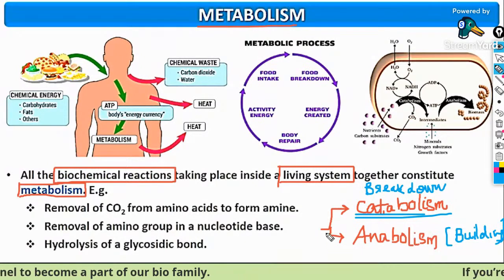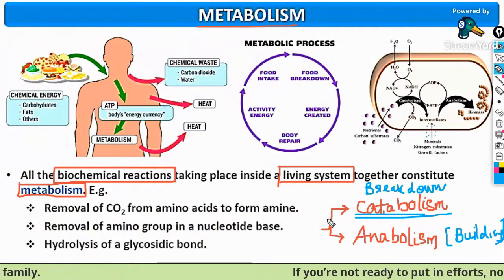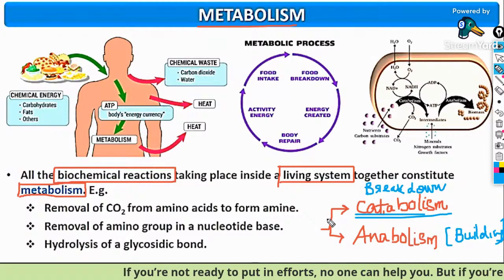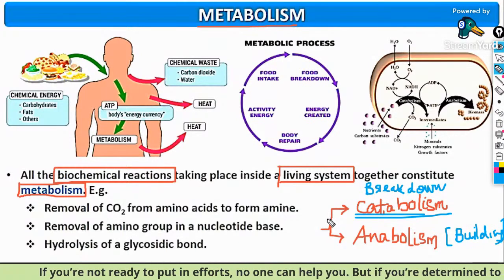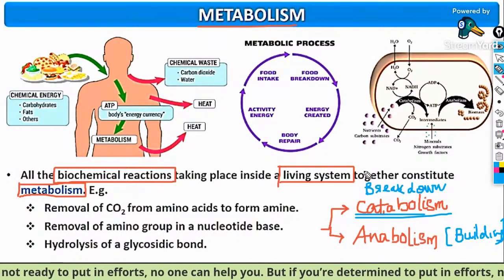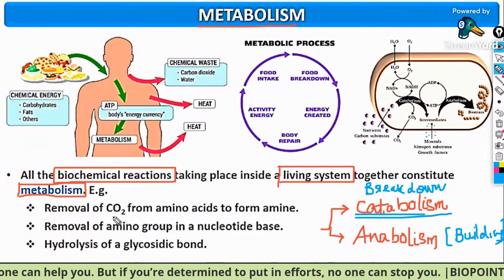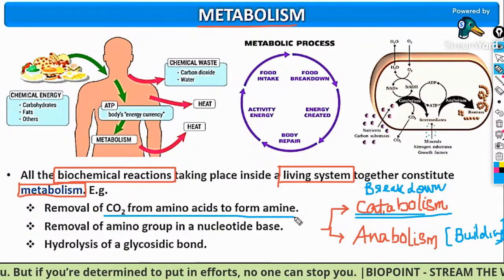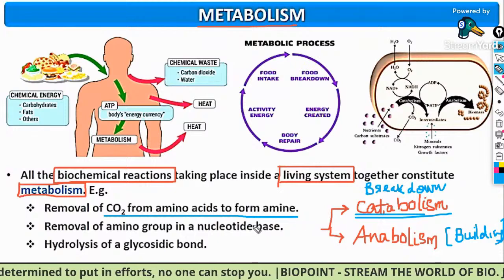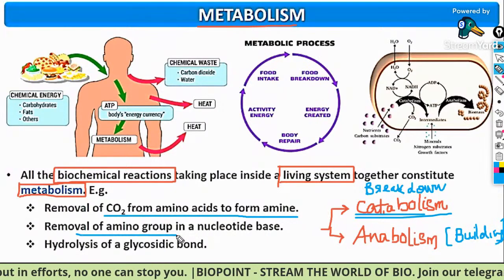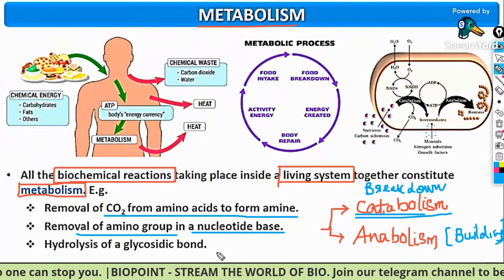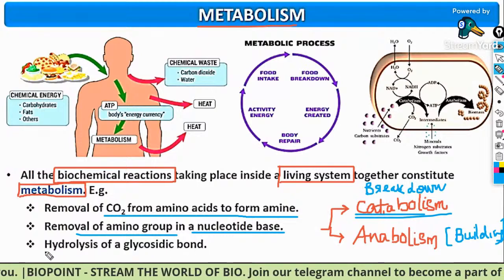Okay, so there are so many examples which we will come across in this chapter, and we will learn in detail about those in the plant physiology and human physiology chapters. So I will not be explaining too much about the graphs and processes which are shown over here. Removal of carbon dioxide from amino acid to form amine is an example of metabolism. Removal of amino group in a nucleotide base is a metabolic reaction.